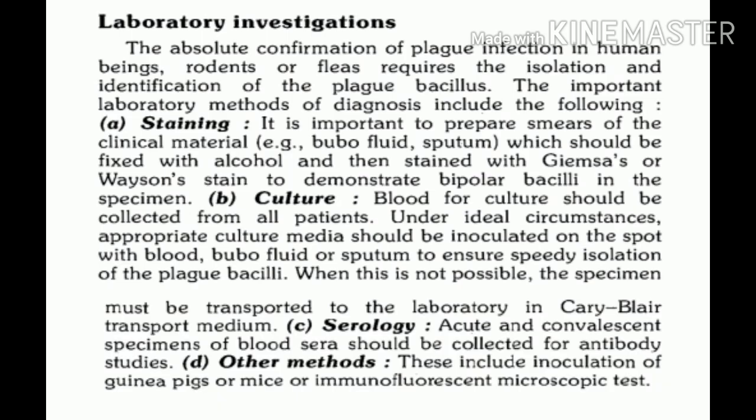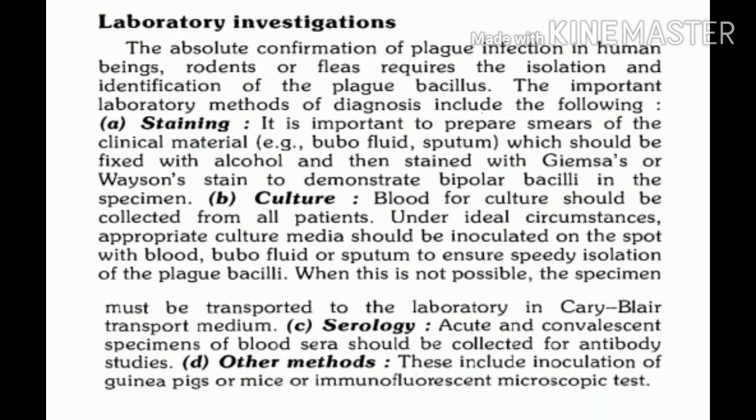How to diagnose the cases of human plague? Laboratory diagnosis is very essential for diagnosing these cases. The sample which we can take includes sputum in case of pneumonic plague, or bubo fluid in case of bubonic plague.